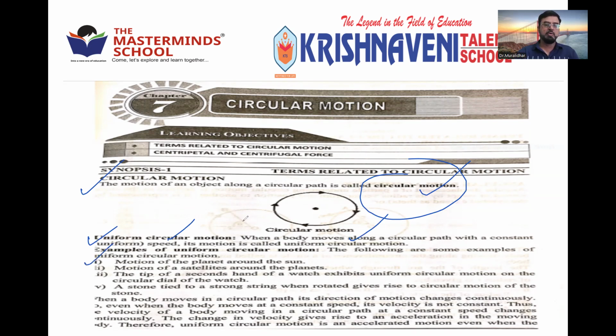For example, you can see the motion of the planets around the sun. Not only Earth, others also, Mars, Jupiter, Pluto, all are following a circular path with constant speed. They are not rushing, and they are not tired. After tiring, if they take rest... Suppose, imagine, this is the sun and this is Earth. Earth has been moving around the sun for millions of years.